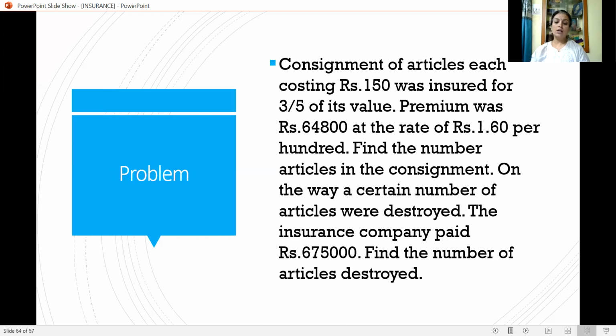Then let us take the help of the insurance amount, which will be multiplied by the loss fraction. With the help of that, we will calculate the loss. And the loss amount will be divided by rupees 150, which is the cost of each article. Then we can calculate the destroyed articles, the number of articles destroyed.